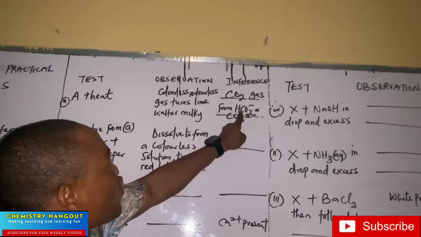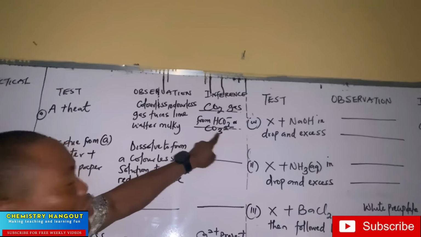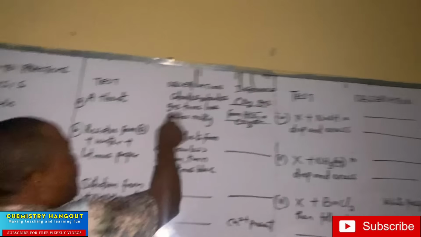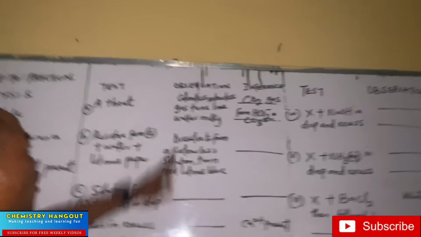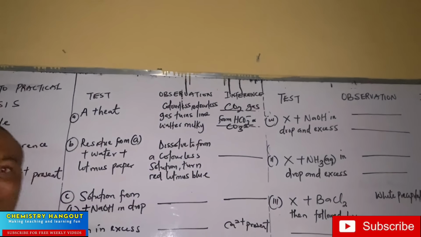You can liberate CO2 gas from HCO3 minus, and you can liberate CO2 gas from CO3 2 minus. So this is a confirmatory test for CO2: the gas that turns lime water milky.